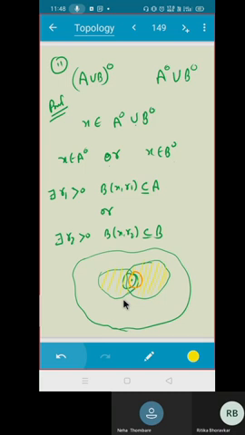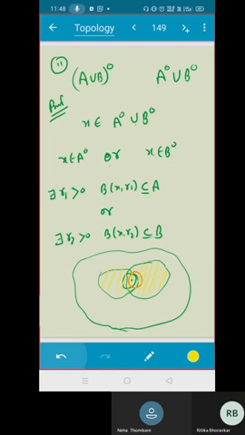Sir, any of R1 and R2 will do. Yes, any of R1 and R2 will work. Even if you take the minimum, it will work. If you take the maximum, you need to choose such that they lie in both A and B. But they will always be in the union. I don't care whether they are in A or B. They will always be in the union.